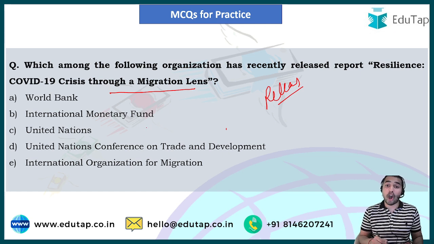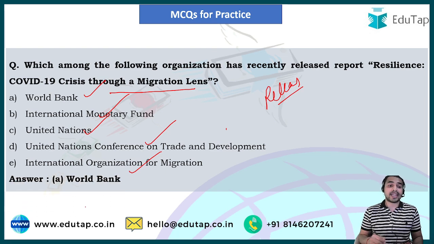The options to this particular question are World Bank, International Monetary Fund, United Nations Conference on Trade and Development, International Organization for Migration. And guys, the right answer to this particular question is none other than option A, that is World Bank. So guys, World Bank is the organization which has released the report Resilience COVID-19 Crisis Through a Migration Lens.